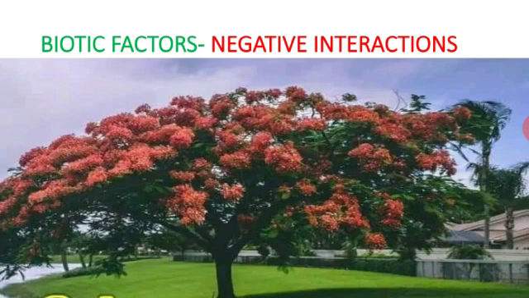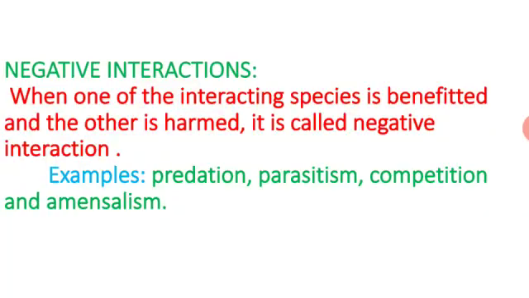Okay. So here there are negative interactions. In negative interactions, one species is interacting with another species. One is benefited and the other one is harmed, which is named as negative interaction. The negative interactions are divided into different types: predation, parasitism, competition and amensalism. These are all negative interactive characteristics seen in the plants.